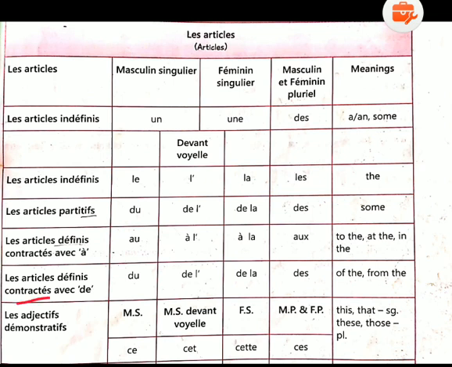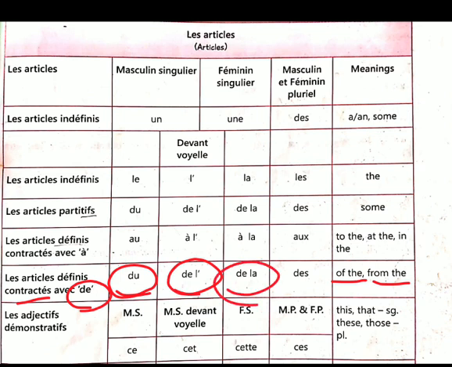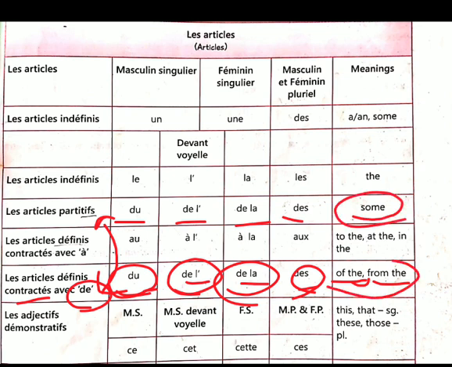Now one more contracted article, with de. This de means of the or from the. So du, de l apostrophe, de la or des, these are the forms of 'of the'. They are the same for the partitive article and the contracted article, but here the meaning is some, and here the meaning is of the or from the. So we can use these words according to the sentence.